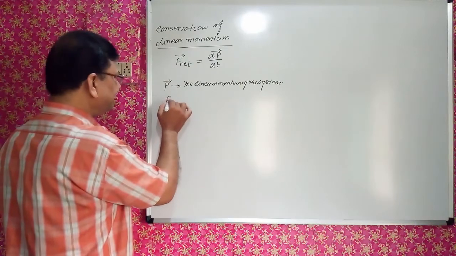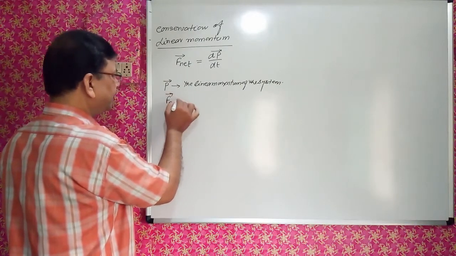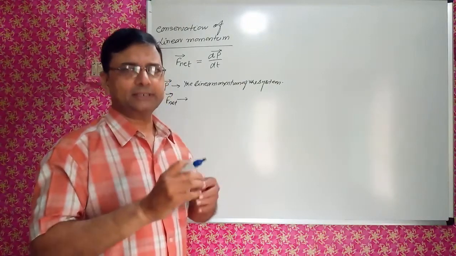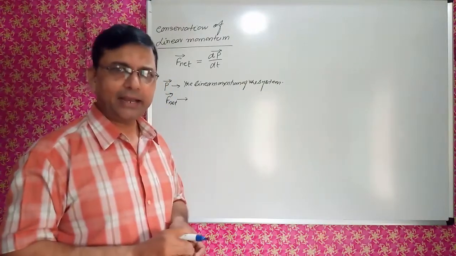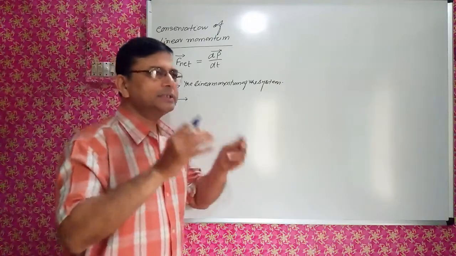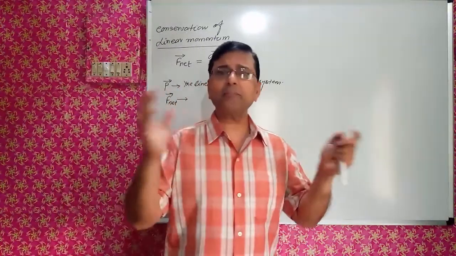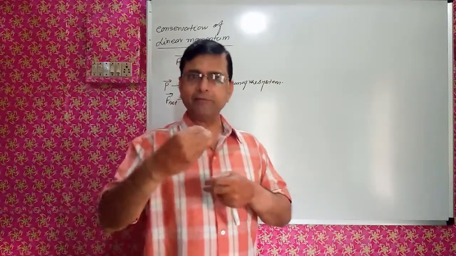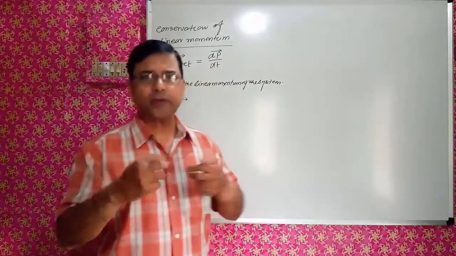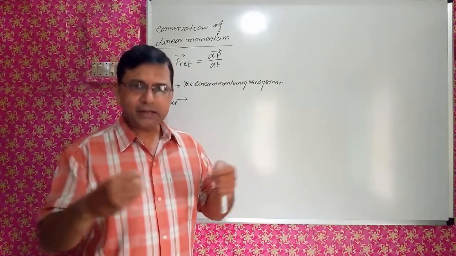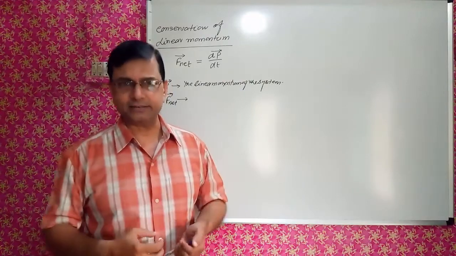And F net, when we talk, F net means the total force acting on the system, that is, the net external force acting on the system. Even though the system is made of a number of particles, individual particles of the system may be interacting, and there will be internal force between these particles.